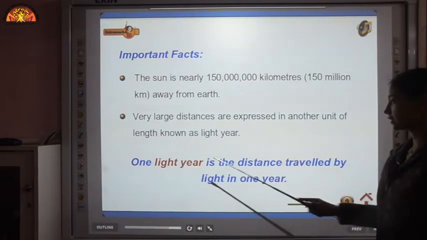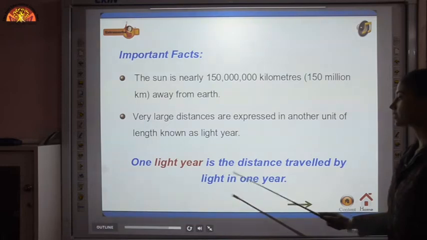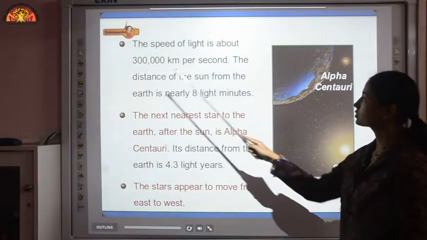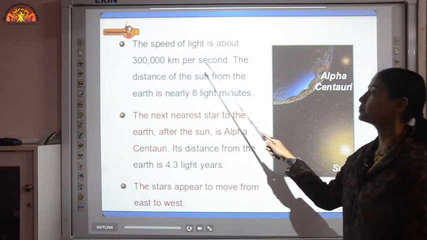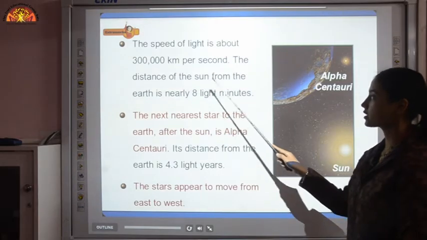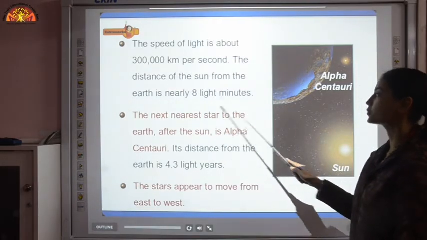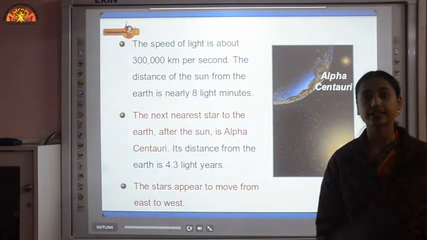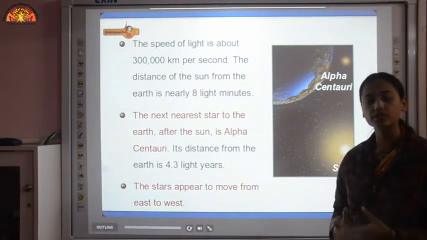One light year is the distance traveled by light in 1 year. The speed of light is about 300,000 km per second. The distance of the sun from earth is nearly 8 light minutes, or you can say sunlight takes 8 minutes to reach the earth's surface.